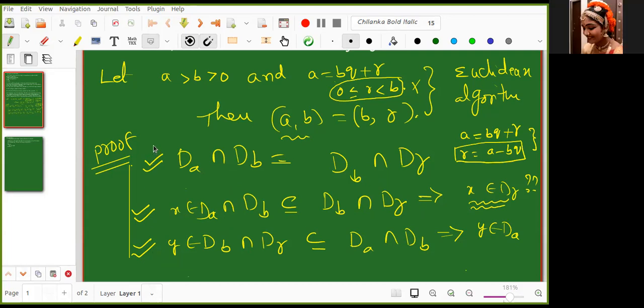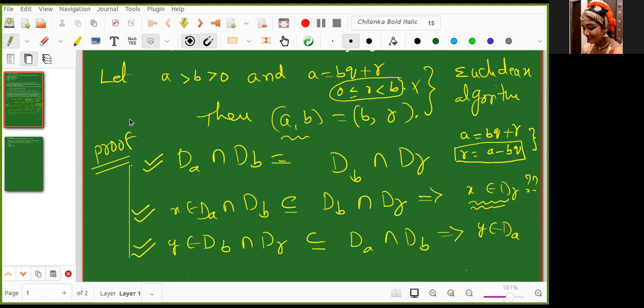Sir, I have a doubt. This might be a digression from what you're teaching, but in the first semester, for maths and SNU, we had to do foundations with Priyanka ma'am. I don't know whether this can be used here, but since DA intersection DB is a subset of DB intersection DR, and it's given to us that X belongs to DA intersection DB, we can also conclude that X belongs to DA and X belongs to DB.